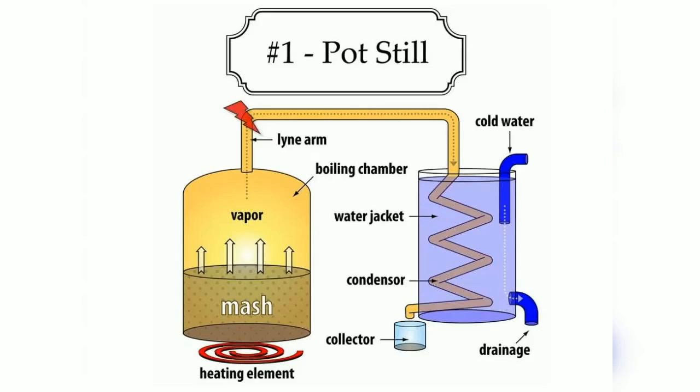Okay, it was a huge kettle which looked like an onion, and the top of it would be very narrow. Okay, so the top side was narrow and then the bottom side was a bit bigger. So that is how this pot used to look. Now this pot still distillation is based on the principle that alcohol will boil at 78.4 degrees Celsius and it